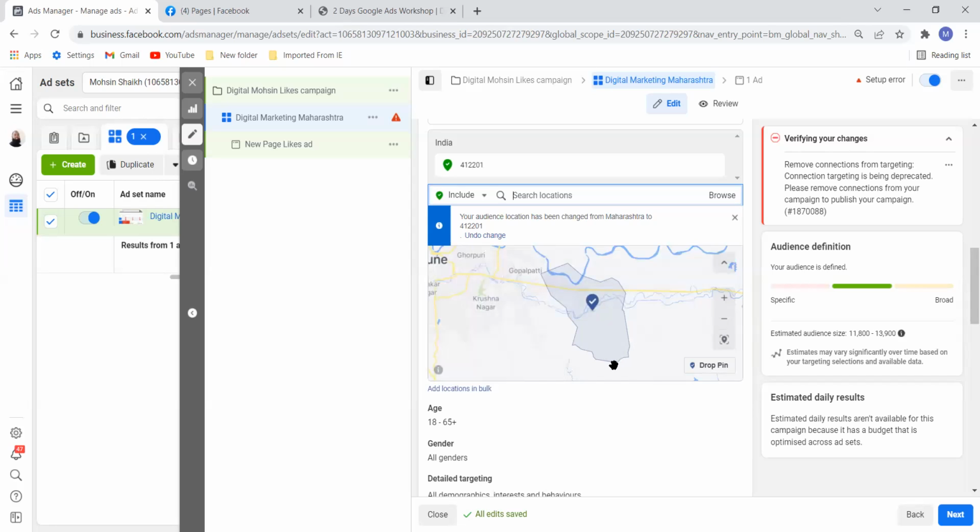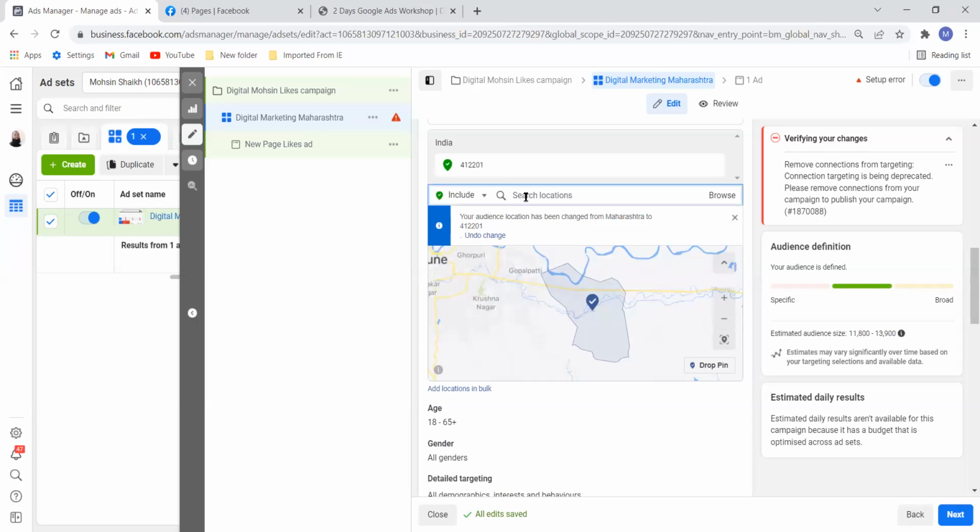Now this small area has been selected. What is the audience size out here who are using Facebook? See this 11,800 to 13,900. So this is the audience size, too narrow, okay? But if you want to run a campaign in a particular pin code or area, we can do that. But then the cost per click or cost per like will go high because the audience is too narrow. But if you want, you can do that.